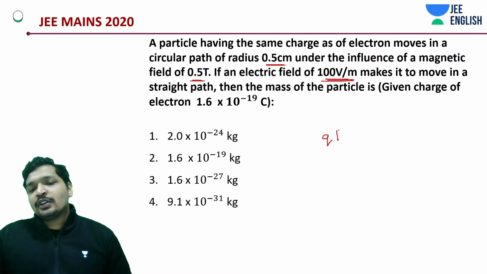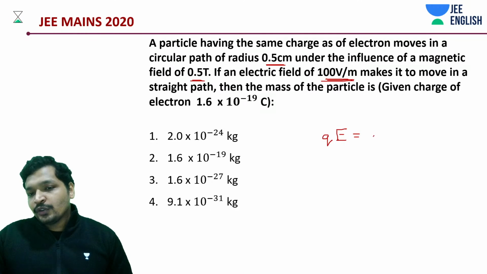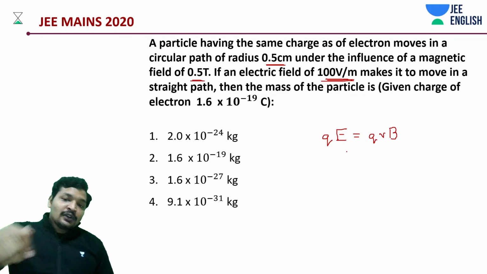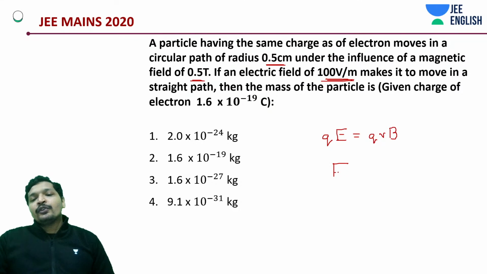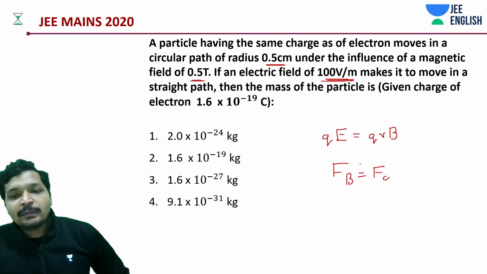QE is equal to QVB. Since it's moving in a circular path, you'll say force due to magnetic field is equal to the centripetal force, so you'll be getting this as mv square by r.